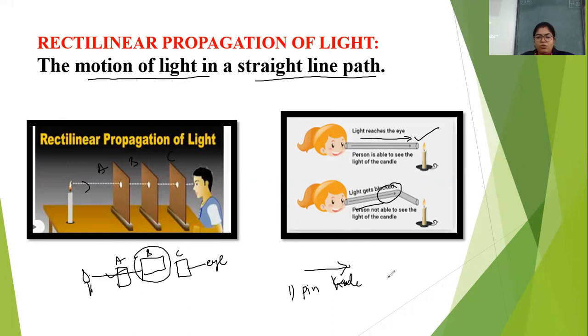The applications of rectilinear propagation include the pinhole camera. The pinhole camera actually works on this. Then the second application is shadows. Shadows are also formed by the same concept, and the third one is the eclipse. So these are the applications of rectilinear propagation of light.